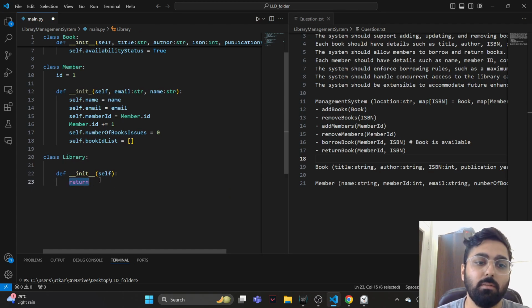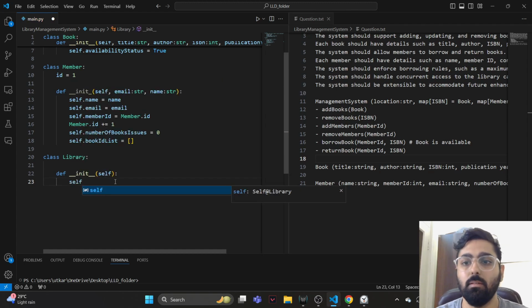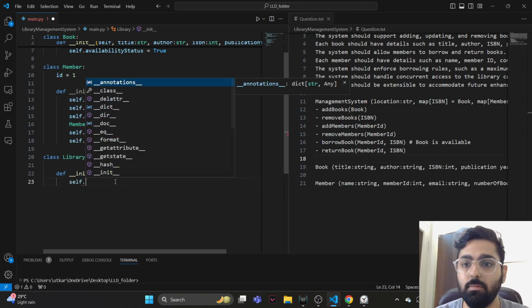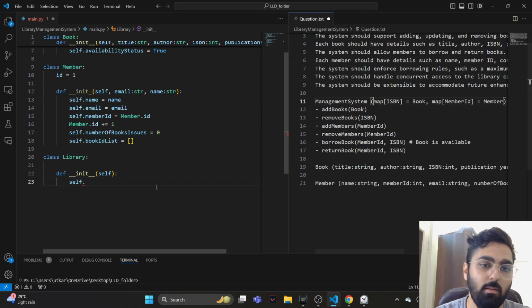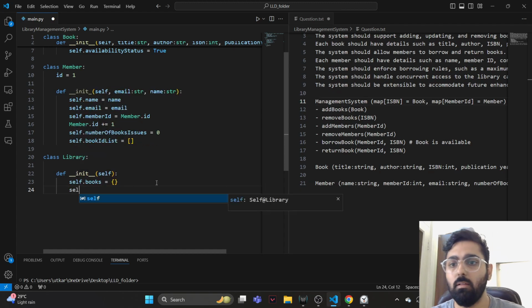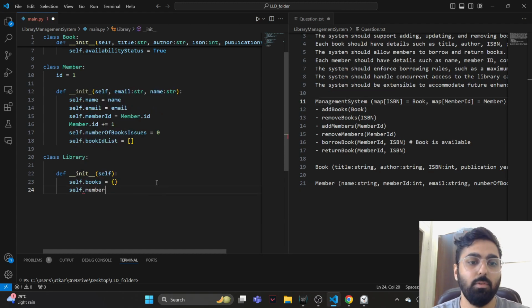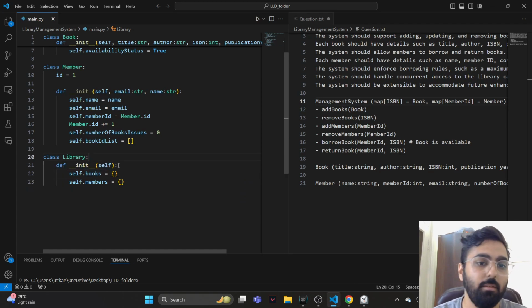There's one library instance, so we'll keep self dot books, the map of ISBN to book, equal to a dictionary, and self dot members also equal to a dictionary. There we have it. That's our library, and then we start adding our functions.